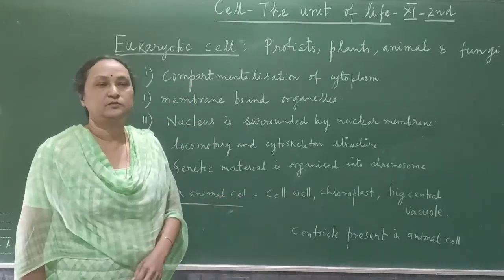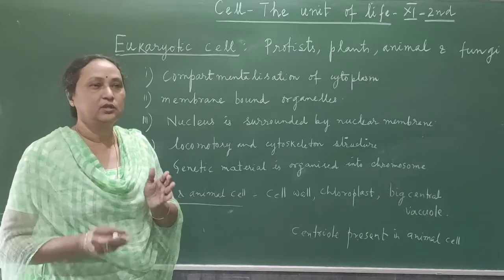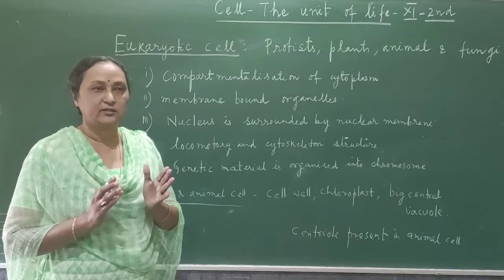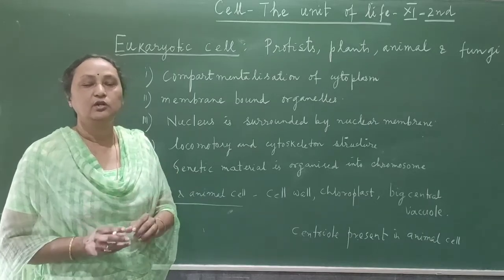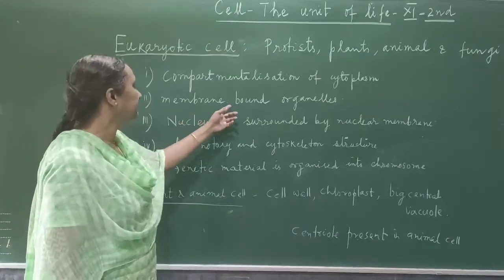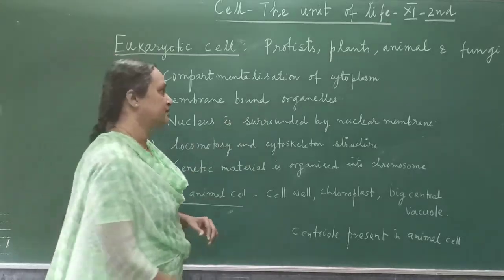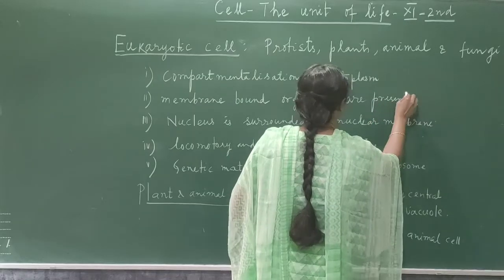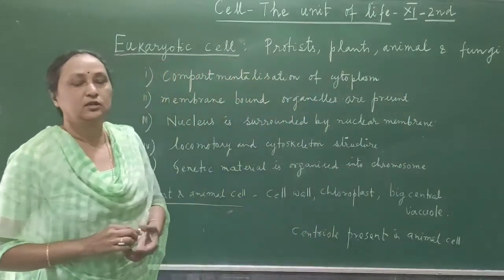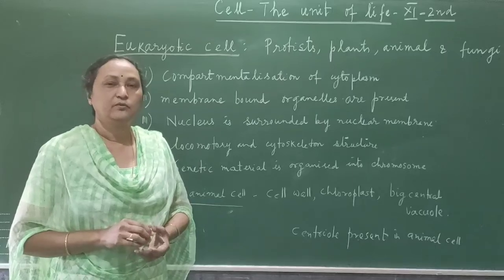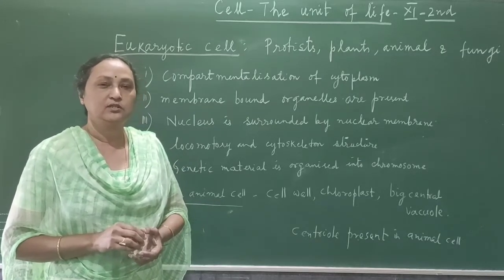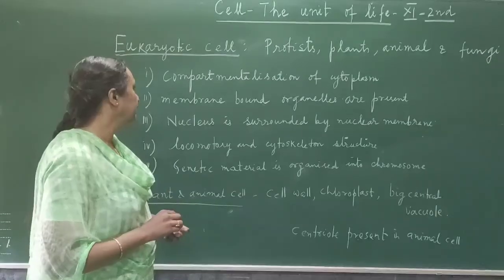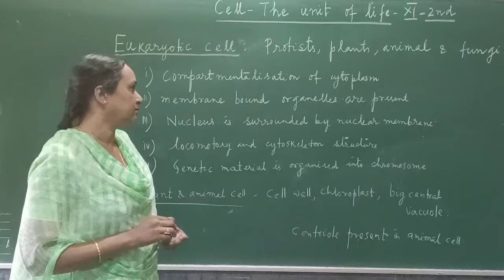Compartmentalization of cytoplasm. Here, the cytoplasm is divided into a number of compartments, and the endoplasmic reticulum is dividing the cytoplasm into a number of chambers or compartments. Membrane bound organelles are present. There are so many cell organelles present in the cytoplasm, for example, endoplasmic reticulum, Golgi bodies, mitochondria, chloroplast. These are all the double membrane bound organelles which are present in the cytoplasm.